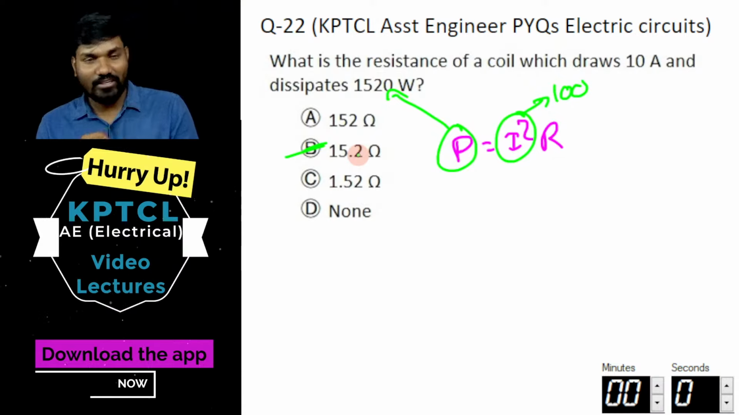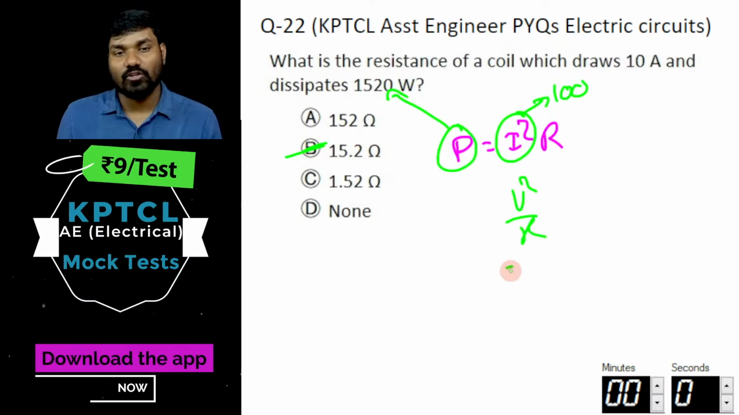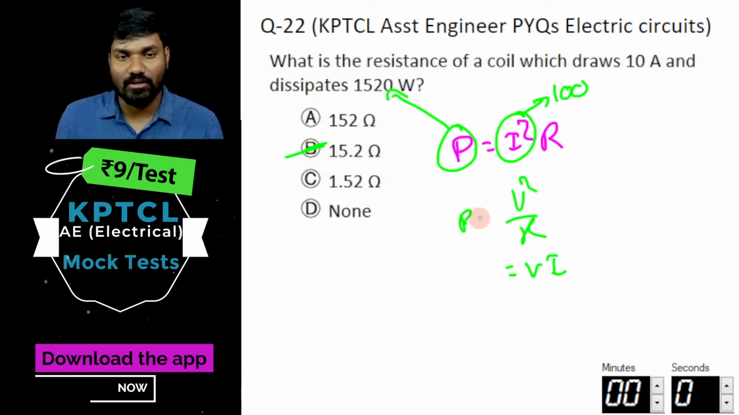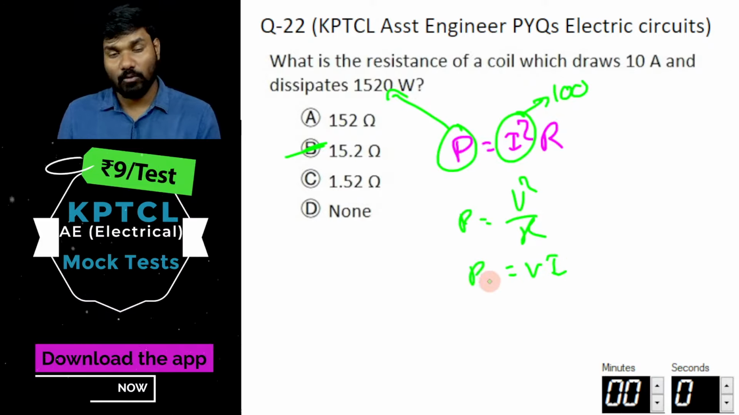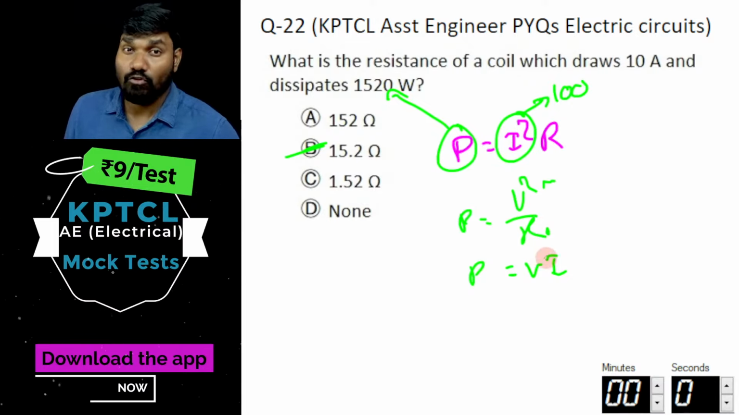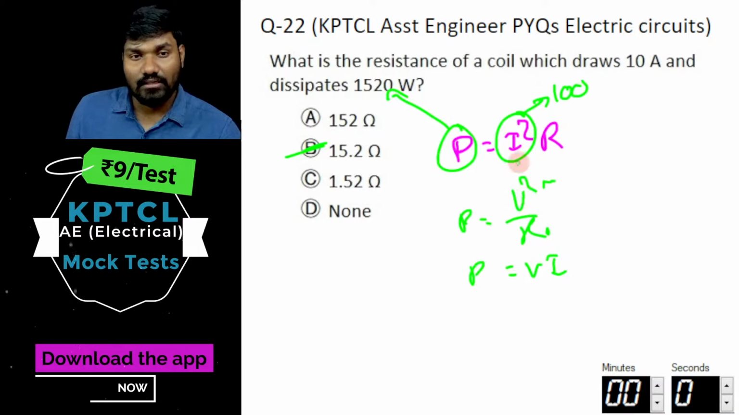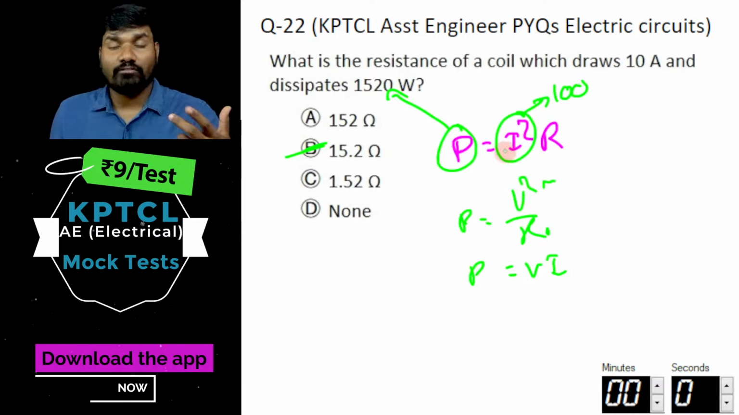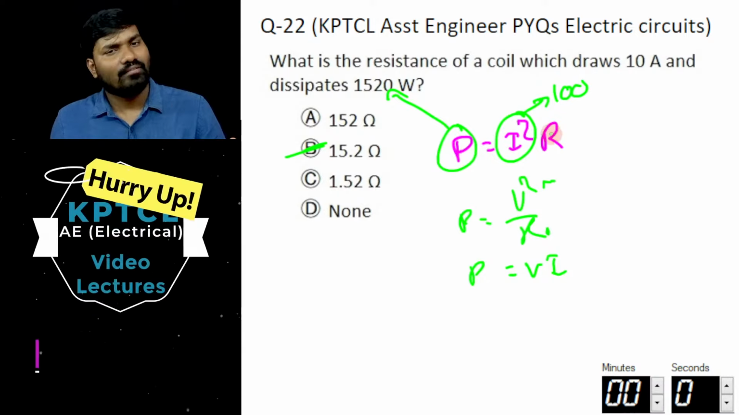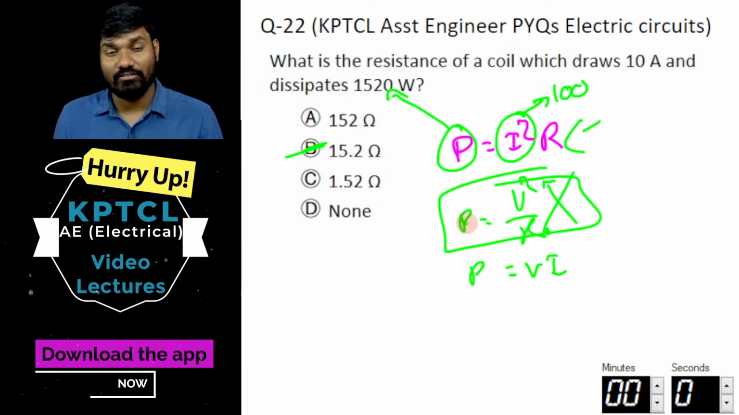Very good. You can also go for the V square by R formula, or the V into I formula. This is for power, average power to be more precise, in case of DC circuits. In case of AC circuits, we'll go for VI cos phi; power factor also comes into place. But average power in terms of current is the same for AC also, I square into R, though V square by R won't come in case of AC.